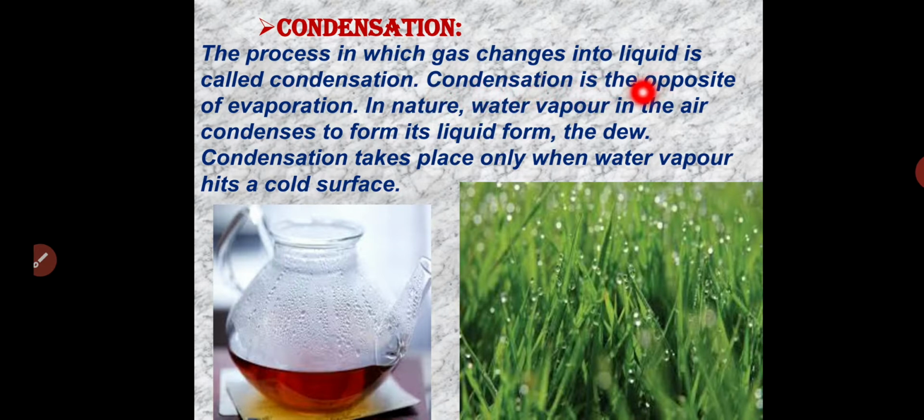Condensation is the opposite of evaporation. In nature, water vapor in the air condenses to form liquid. Dew forms only when water vapor hits a cold surface. So when air condenses and forms water droplets, that is condensation.